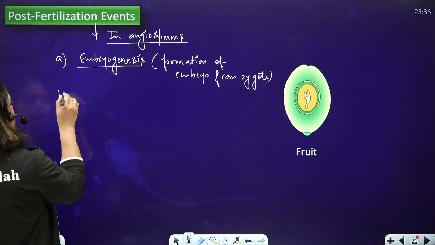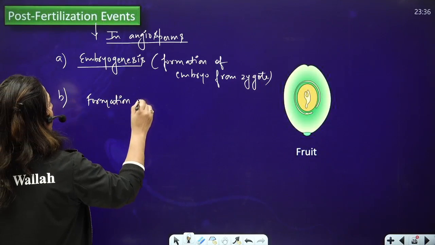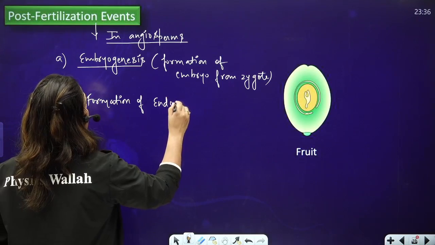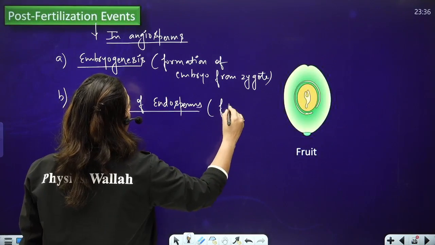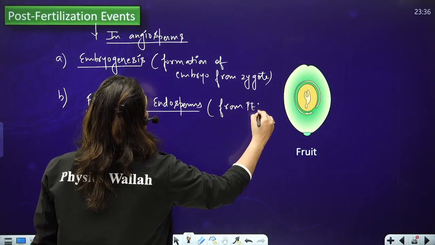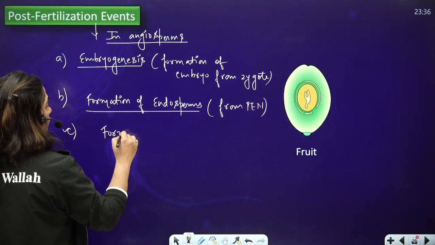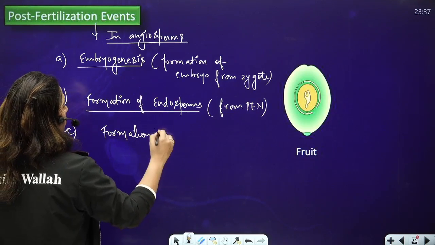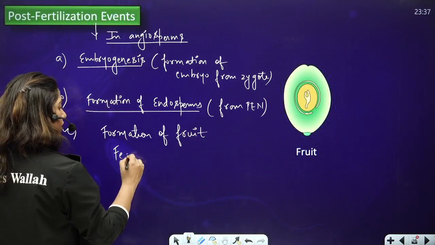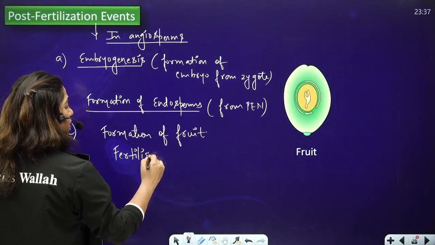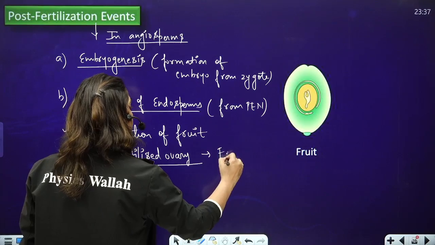Right? Then formation of endosperm. I have told you in plant kingdom that in angiosperms, triple fusion occurs, which forms PEN, primary endosperm nucleus. Endosperm is formed from it after fertilization. Then formation of fruit. Obviously, a fertilized ovary, an ovary inside which fertilization has happened, is called a fruit.